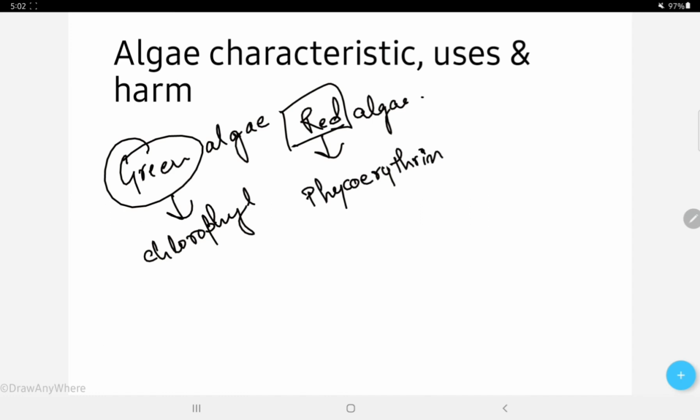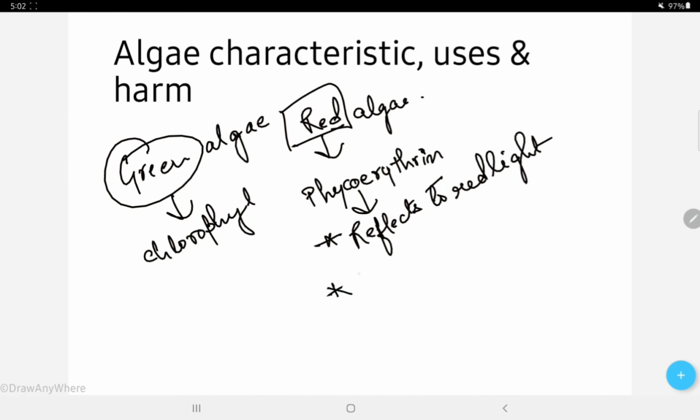Now this phycoerythrin is a pigment which reflects red light. Please make it as a note. This phycoerythrin reflects red light and absorbs blue light.